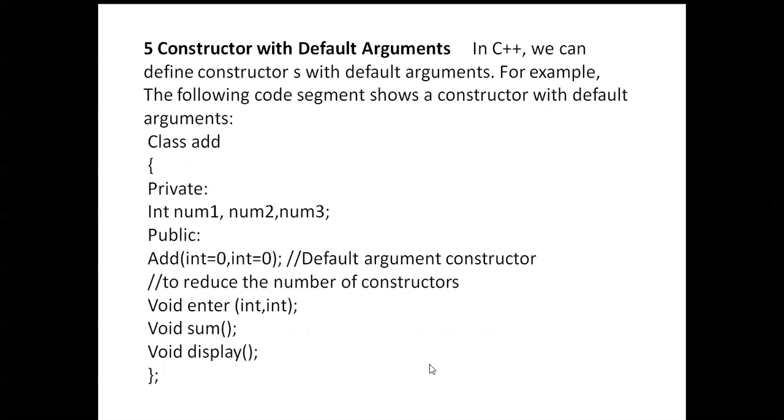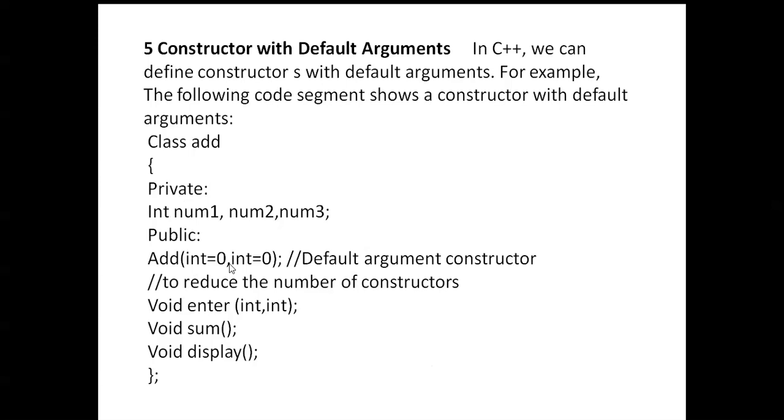Constructors with default arguments. In C++, we can define a constructor with default arguments. For example, the following code segment shows a constructor with default arguments. The class name here is Add. Next, opening braces, then private: int number1, number2, number3, and public. Add of int n1 equal to 0 and int n2 equal to 0 is called a default argument constructor.